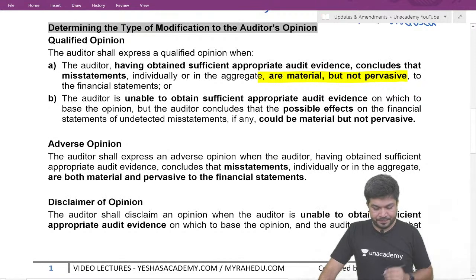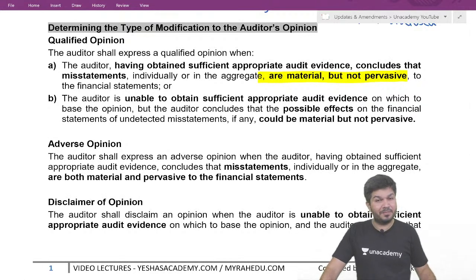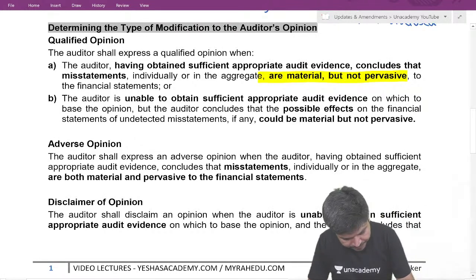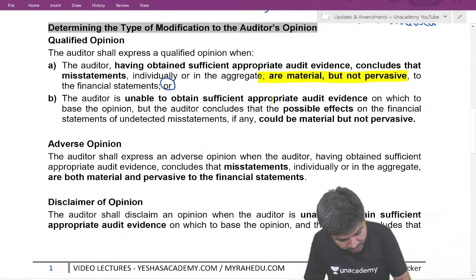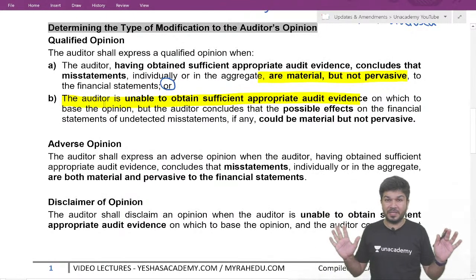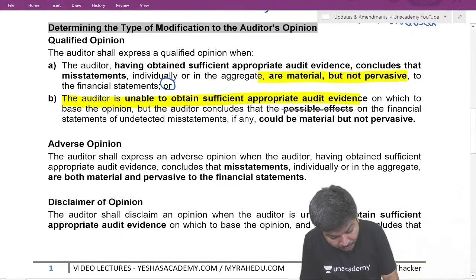When do we give qualified opinion? So you obtain sufficient appropriate audit evidence and you conclude the effect of misstatement is material but not pervasive. Or you are unable to obtain sufficient appropriate audit evidence, and the possible effect.